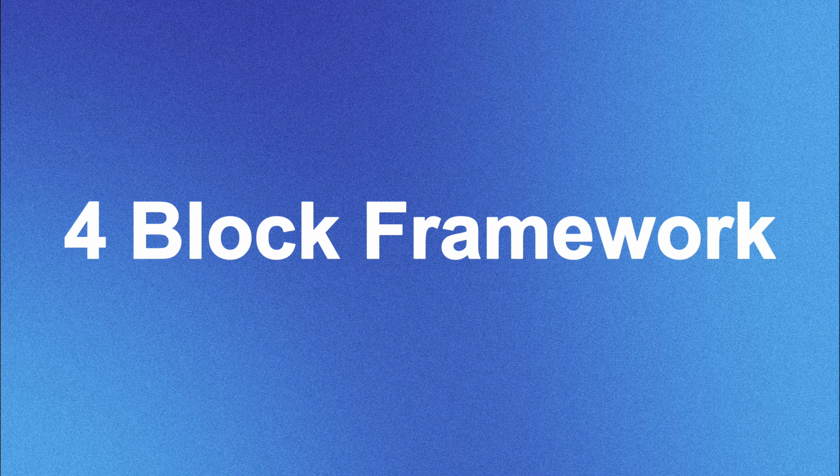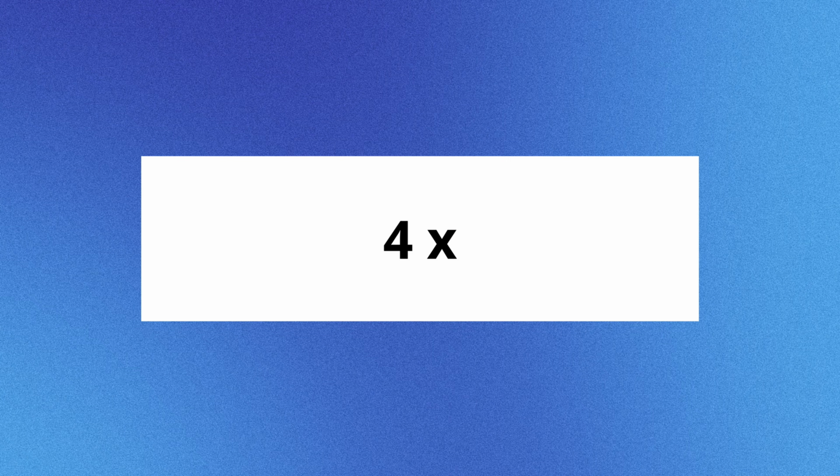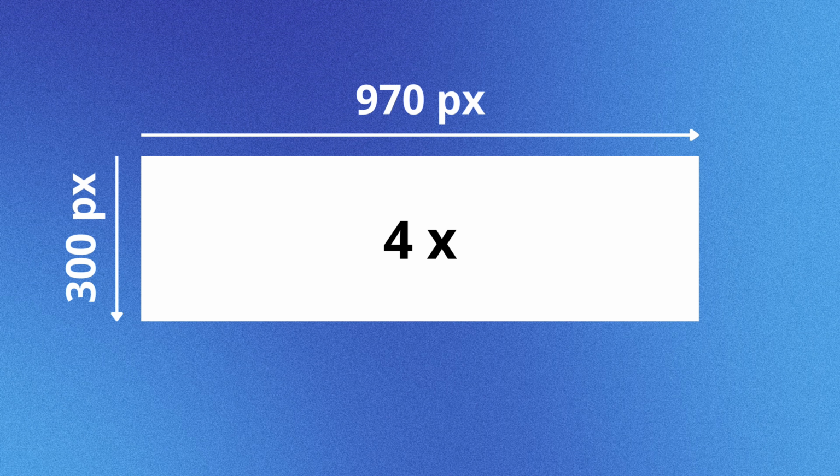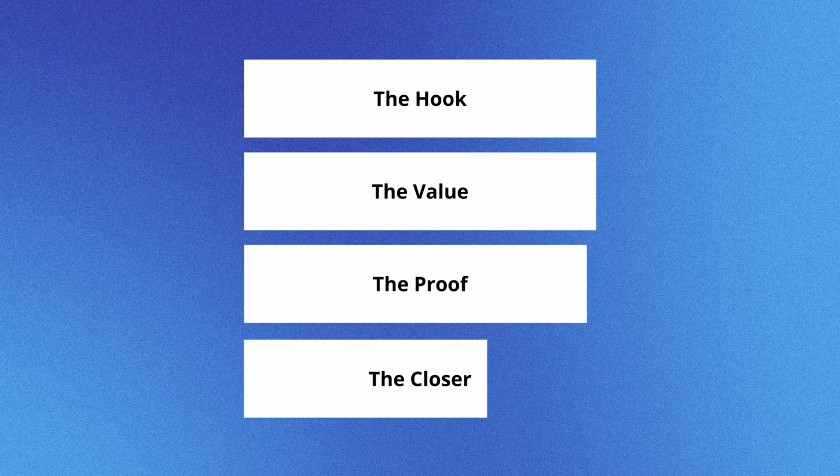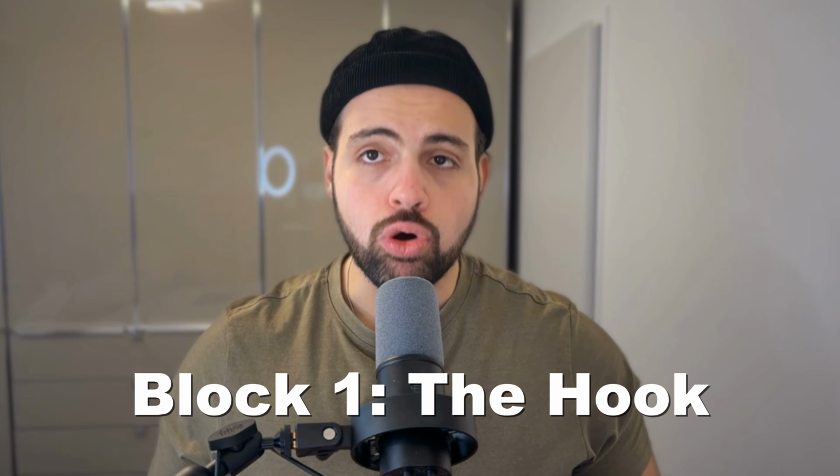But knowing what not to do only gets you halfway. You need a system, and that is exactly what the 4-block framework gives you. Here is the framework. 4 blocks, each one is 970 pixels wide by 300 pixels tall. They stack on top of each other on your listing. And each one has a specific psychological job. Block 1 is the hook block. This is your first impression. Its job is to grab attention and signal professionalism in about 2 seconds.